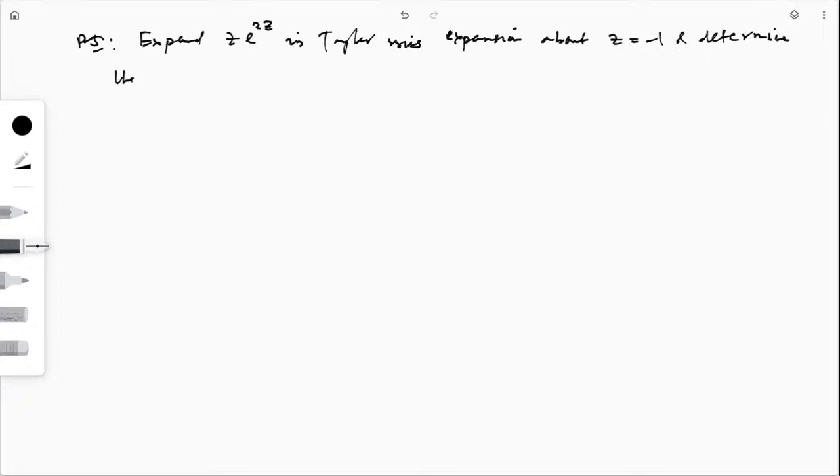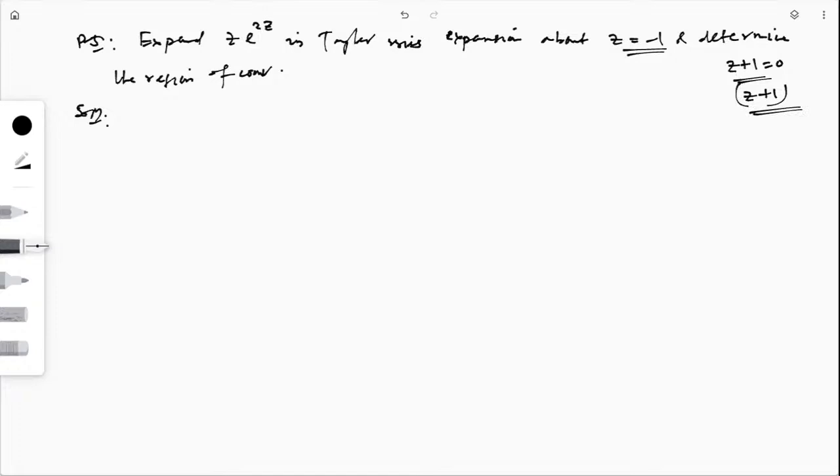Okay, so its solution will be: since it is saying the series expansion about z equal to minus 1, that means z plus 1 equals 0. So my expansion will be in terms of z plus 1.